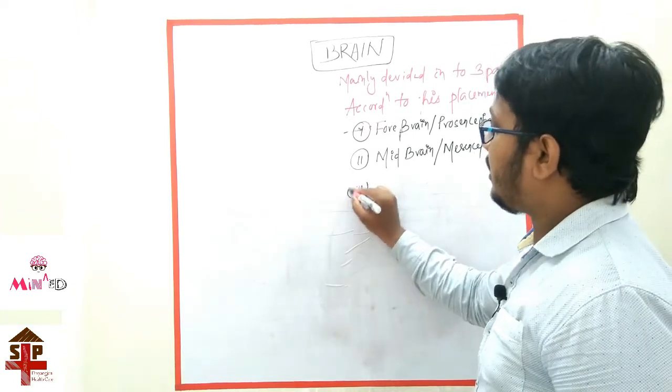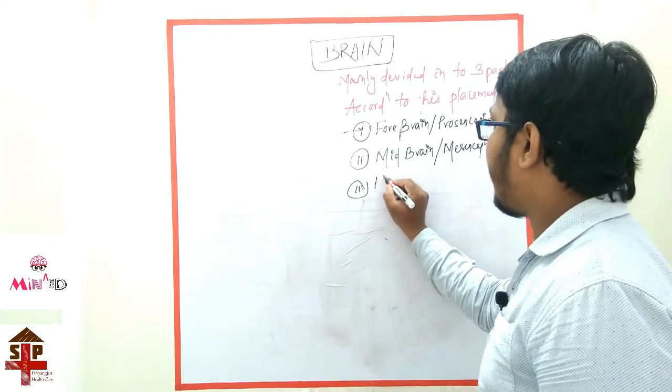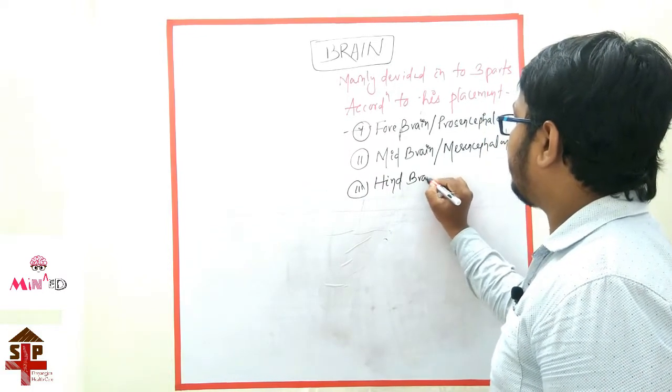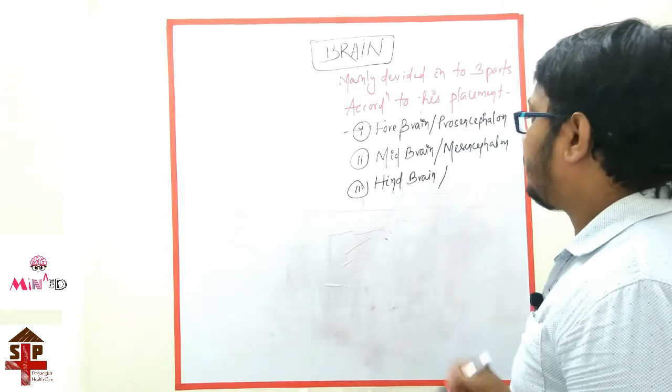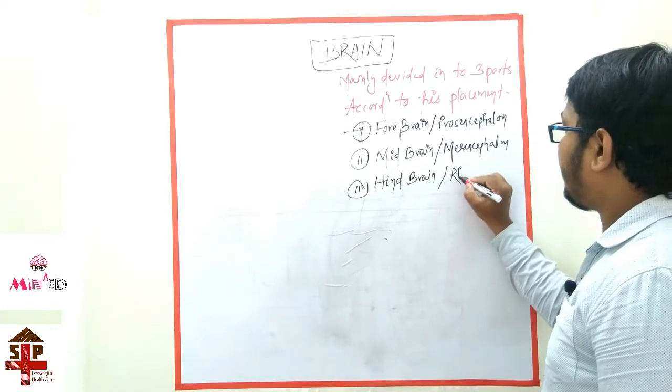And the last one, the terminal part, is the hindbrain. The other name of the hindbrain is the rhombencephalon.